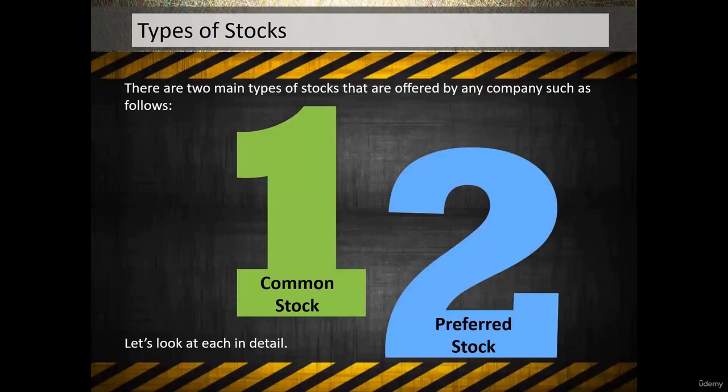What types of stocks do we have? So majorly, we have two types of stocks, that is common stock and preferred stock. Common stocks are also called ordinary stocks or ordinary shares, and preferred stocks, sometimes people will call them preferential shares.